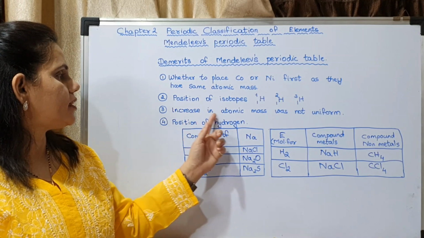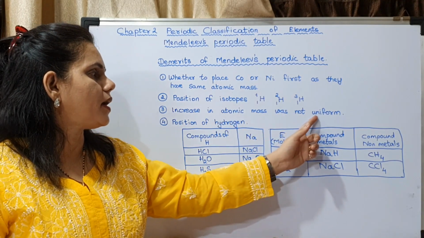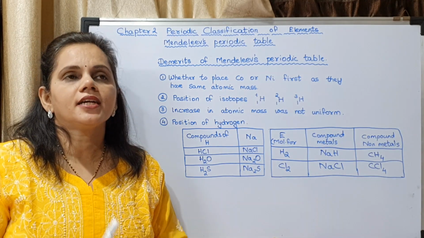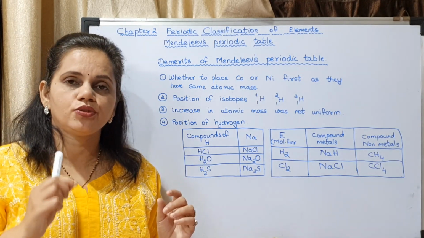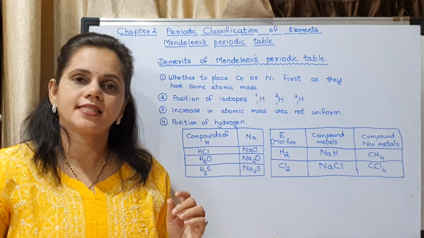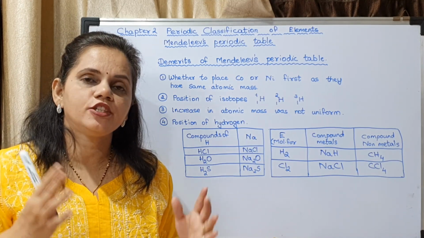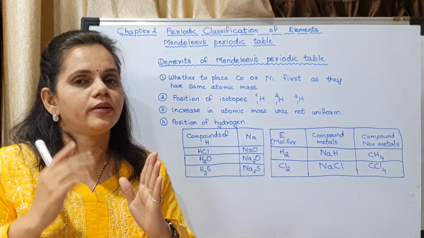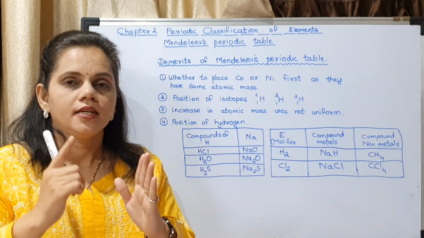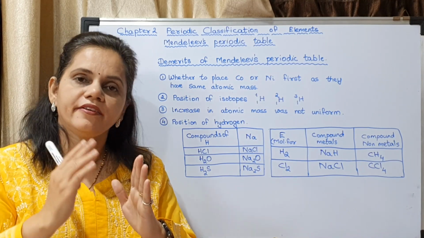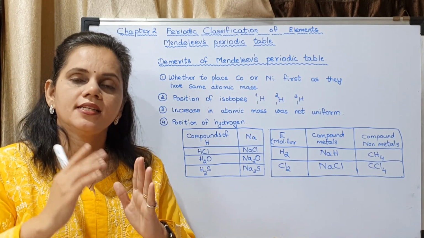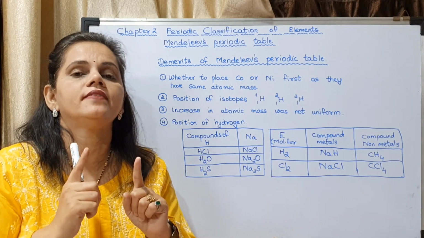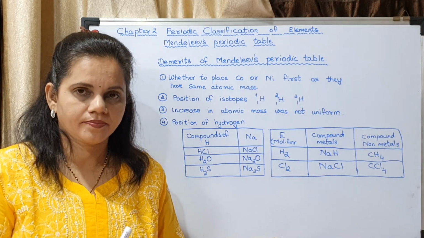The third demerit was that the increase in the atomic mass was not uniform. Consider the numbers 1, 2, 3, 4, 5, 6 till 10. What is the difference between 2 and 1? It is 1. What is the difference between 2 and 3? It is 1. 3 and 4, 1. 5 and 6, 1. 7 and 8, 1. That means the difference between 2 consecutive numbers is 1.